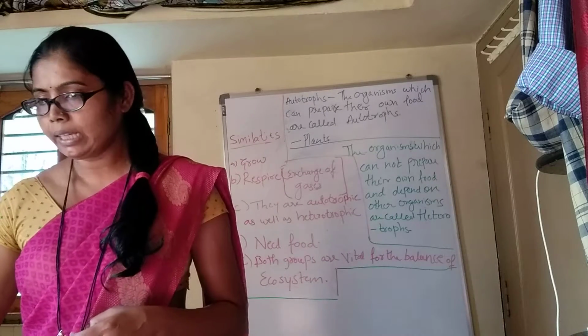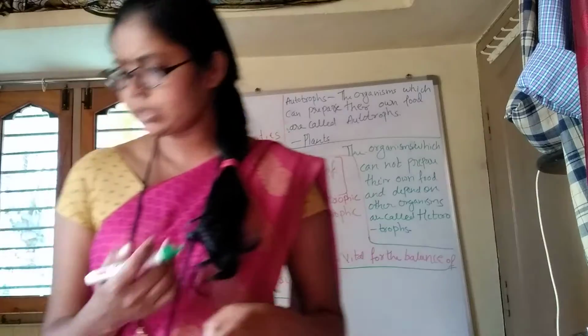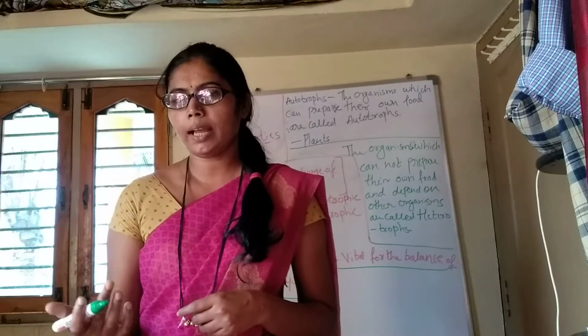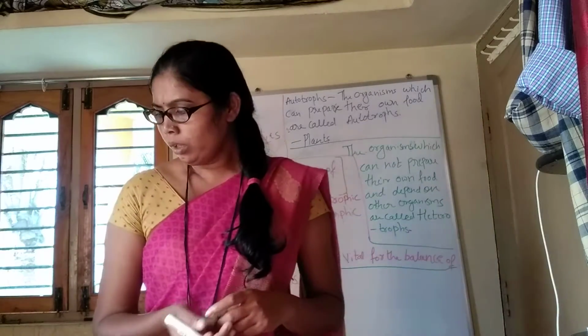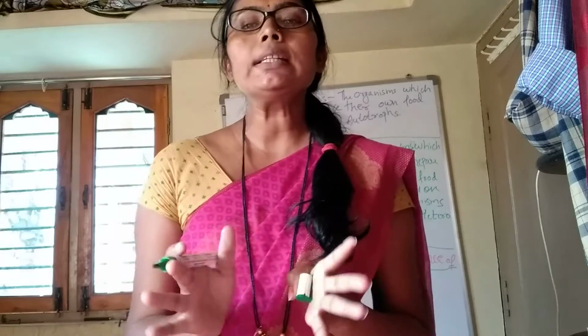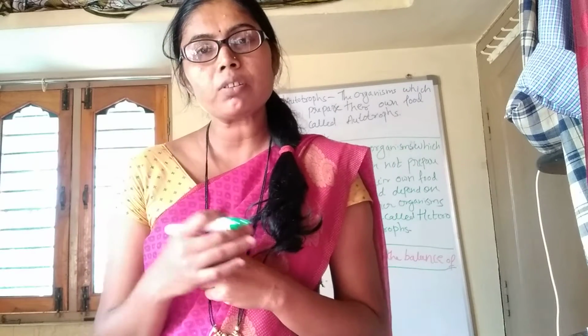Auto means self, troph means nutrition. Hetero means others, they are depending on others. Hetero means different. So these words, autotrophs and heterotrophs, are themselves giving the definition.